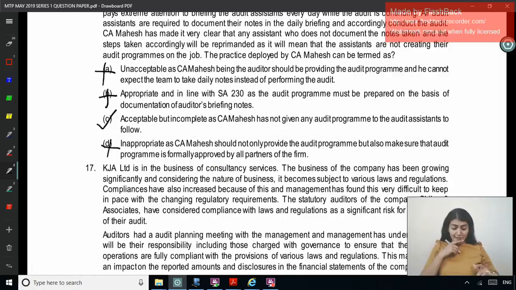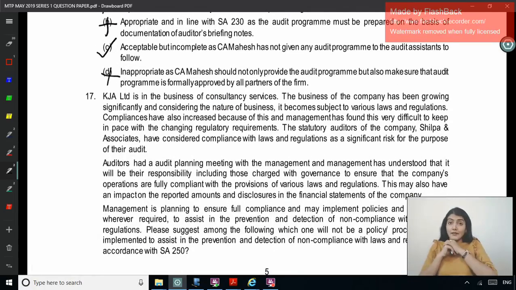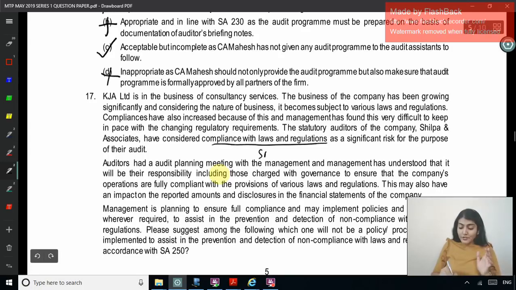C. Next one. KJA Limited is in the business of consultancy services. The business of the company has been growing significantly, and considering the nature of the business, it becomes subject to various laws and regulations. Compliances have also increased because of this, and management has found this very difficult to keep in pace with the changing regulatory requirement. The statutory auditors of the company, Shilpa and Associates, have considered compliance with laws and regulations as a significant risk for the purpose of the audit. So compliance with law regulation, SA 250, and significant risk means SA 315, no, which requires RMM, which requires special audit consideration.